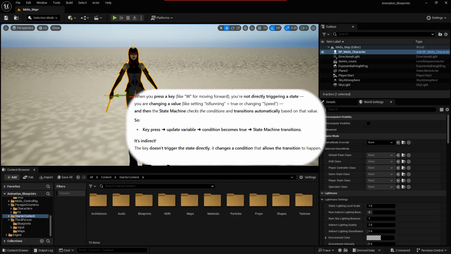When you press a key like W for moving forward, you are not directly triggering a state. You are changing a value, like setting is running to true or changing the speed. And then the state machine checks the condition and transitions automatically based on the value. So: key press, updating the variable, condition becomes true, and the state machine transition starts.